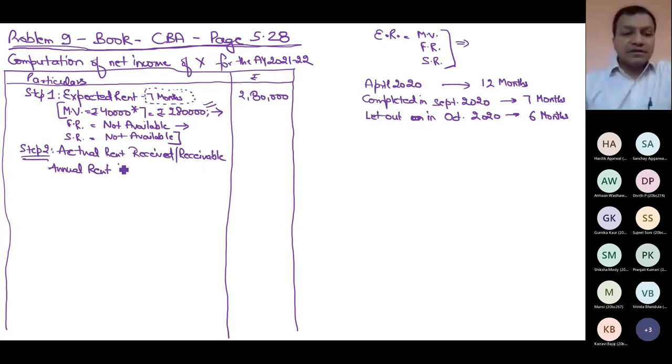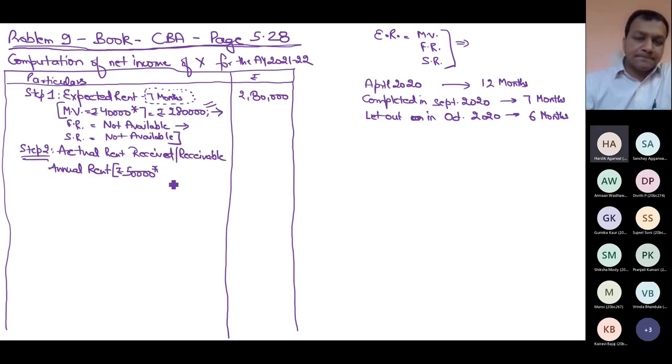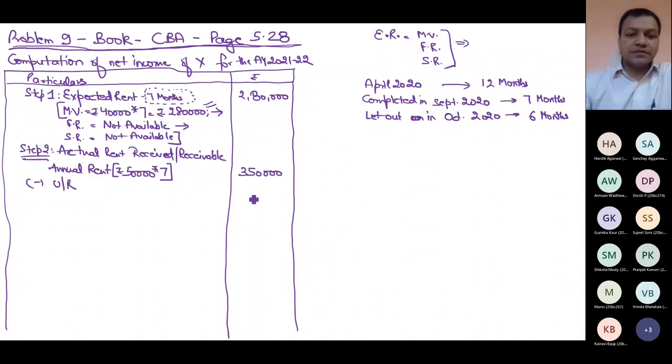For how many months will I multiply this value of 50,000? 7 months. 350, less unrealized rent for 1 month, 50,000.